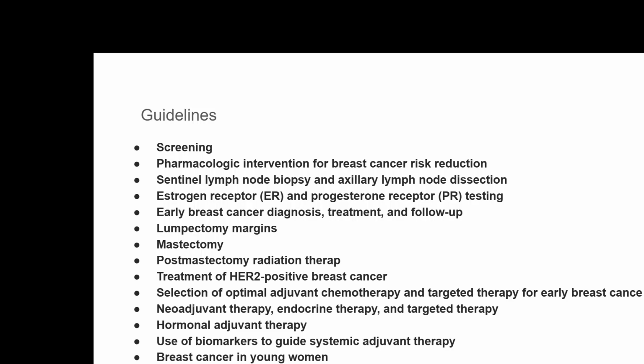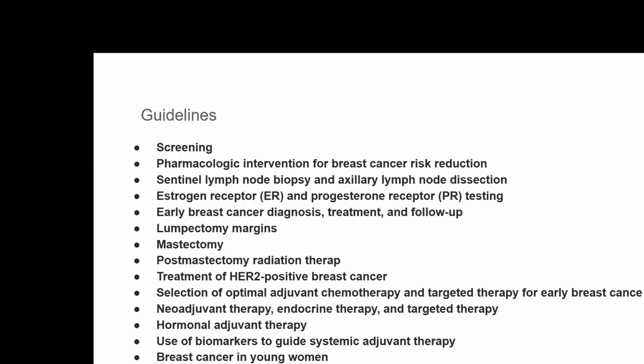For testing also there are daily visits when you have to go for tests and so on, and early breast cancer diagnosis, treatment and follow-up, lumpectomy, margins, mastectomy, post-mastectomy, treatment of HER2 positive breast cancer, selection of optimal adjuvant therapy. The guidelines are changing every year. There are some new guidelines coming up.